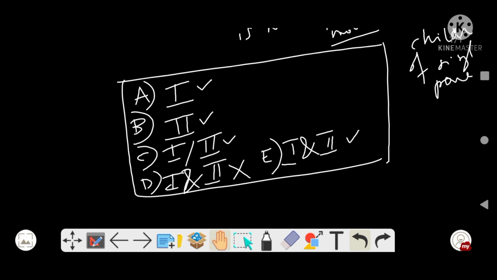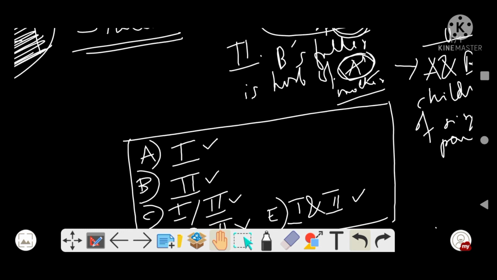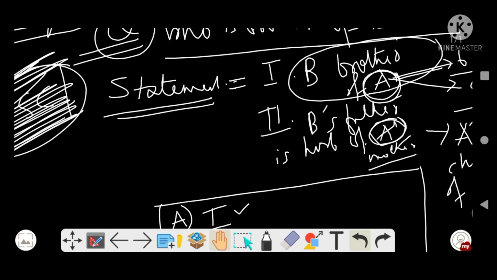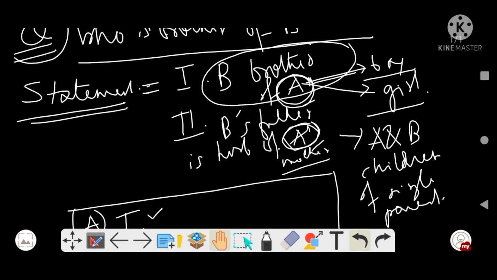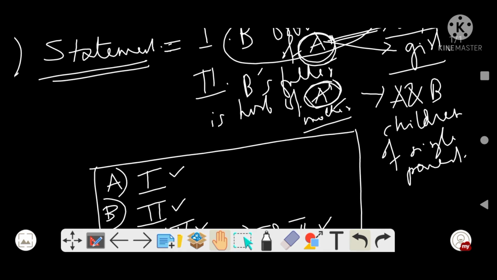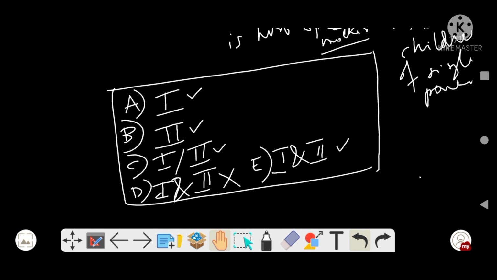So now if we choose from the options, option A says statement 1 is enough to derive the conclusion. No, it is not correct. Statement 1 is not enough, even statement 2 is not enough, even both the statements together are not enough, right?